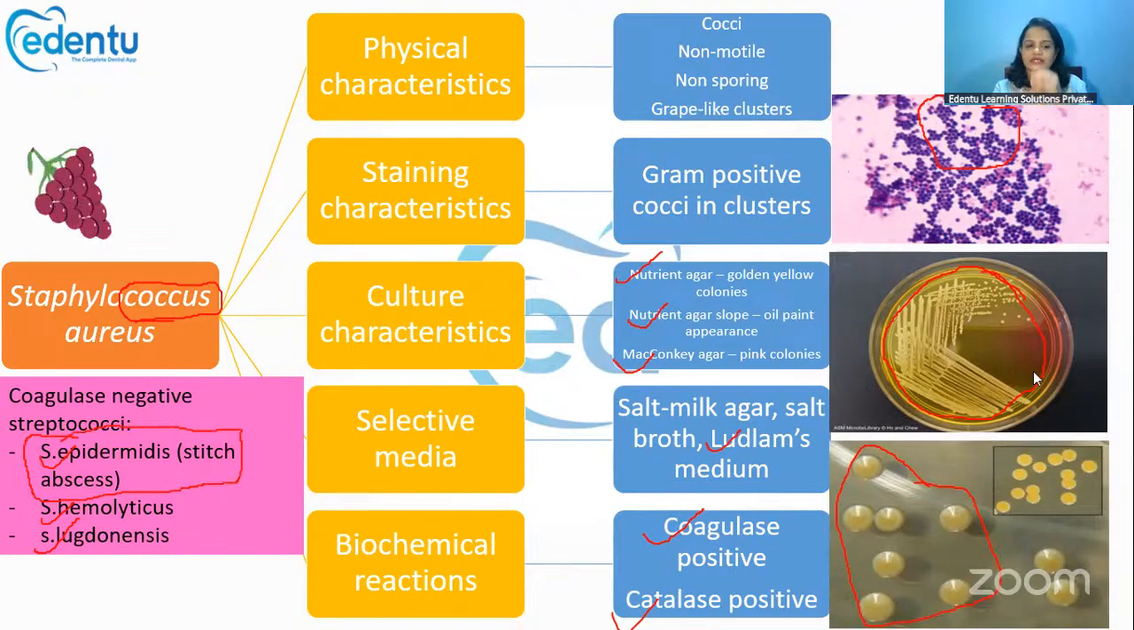Among these coagulase negative staphylococci, Staph epidermidis is really important because it is the one responsible for causing stitch abscess. It has the ability to grow on artificial heart valves or prosthetic heart valves, on shunts, and mainly on prosthetic appliances. And sometimes infective endocarditis in drug addicts can also be caused by this Staph epidermidis. All right.